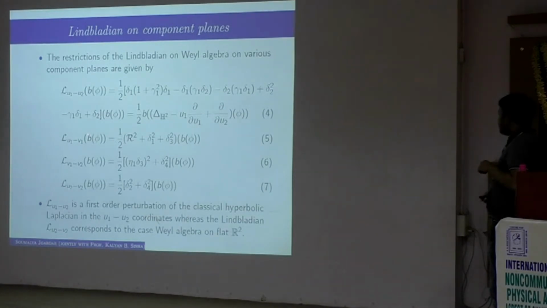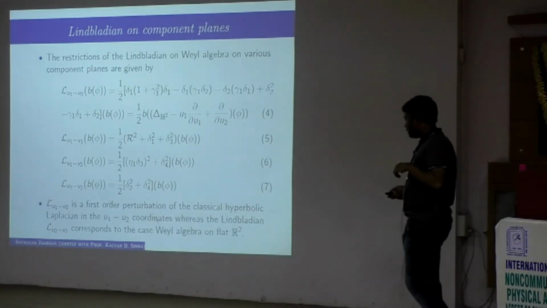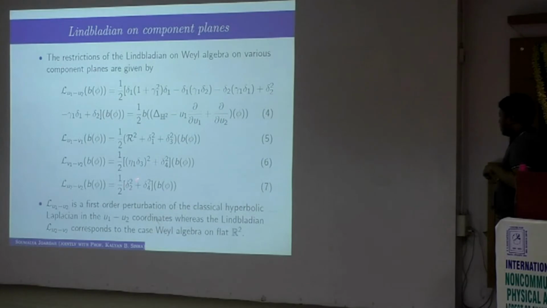And this piece is again a 2-dimensional Weyl algebra, this subplane, and on that 2-dimensional Weyl algebra, the Lindbladian restricts to r squared plus delta 1 squared plus delta 3 squared. And this commutative plane is another piece of Weyl algebra, 2-dimensional, and there the Lindbladian restricts to delta 2 squared plus delta 4 squared. This Lindbladian was studied in the same paper where the Weyl algebra on n planes was studied. The spectral analysis of this Lindbladian was done.